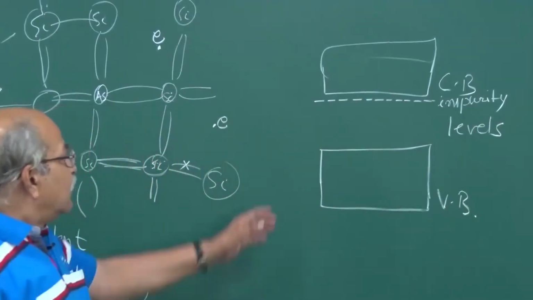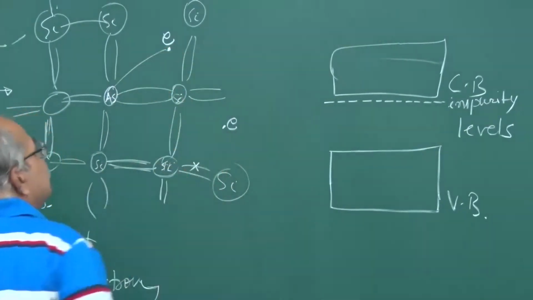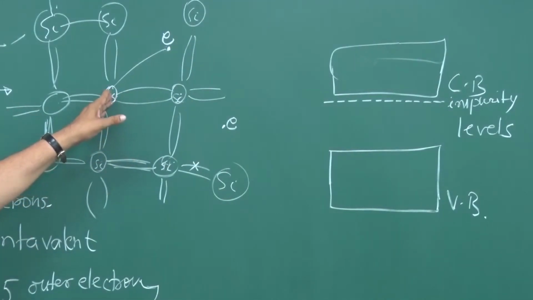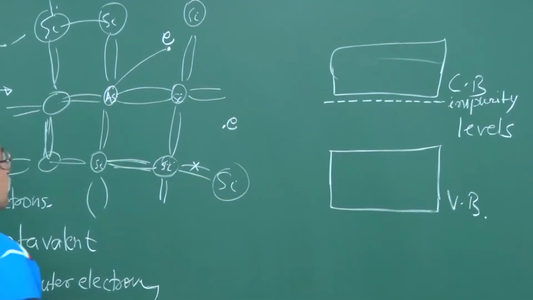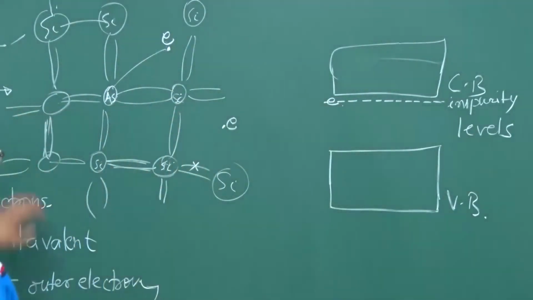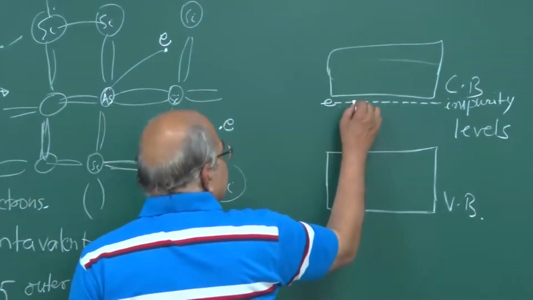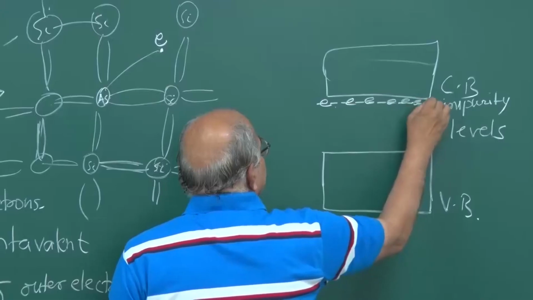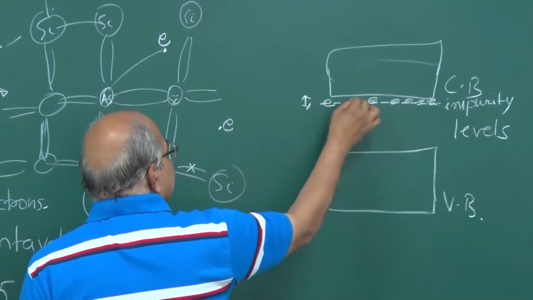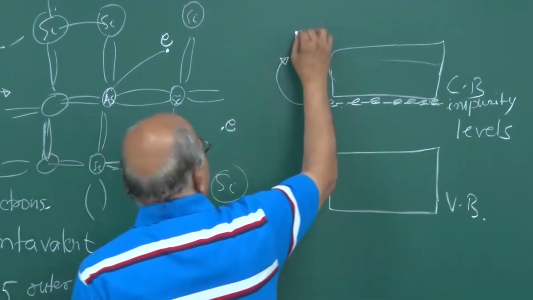Okay, these are new energy levels, and these electrons which are very weakly bonded with this one, these electrons, they lie here. So similarly you have arsenic here and there and there and there, and those electrons are in these impurity levels, and this gap here, this difference here is a few tens of milli-electron volts.